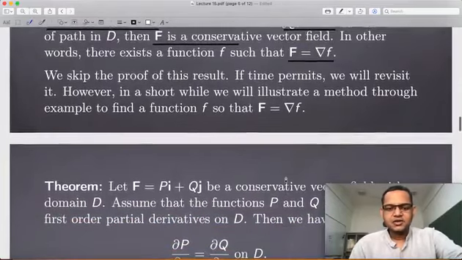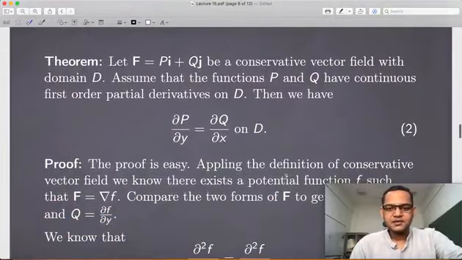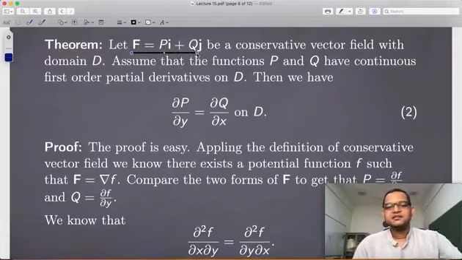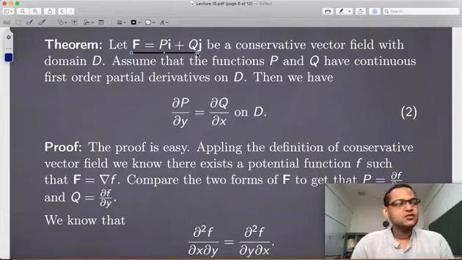Now, some other results help us in understanding the conservative vector fields, that is, how to determine whether a given vector field is conservative or not.